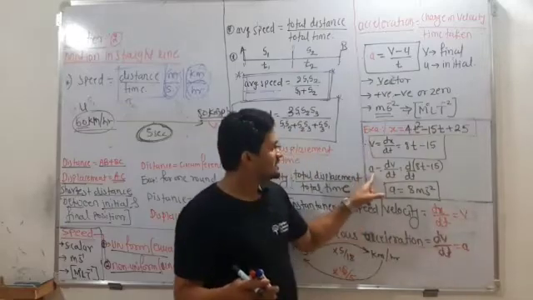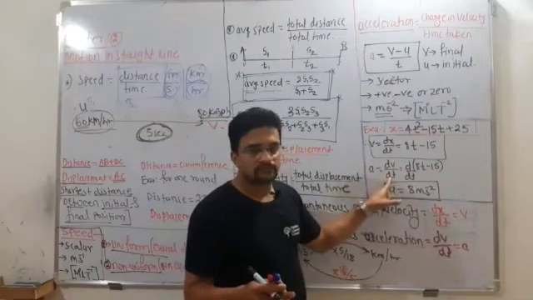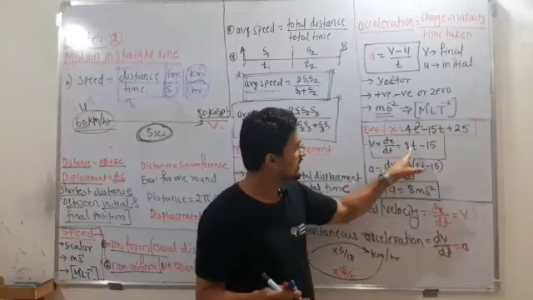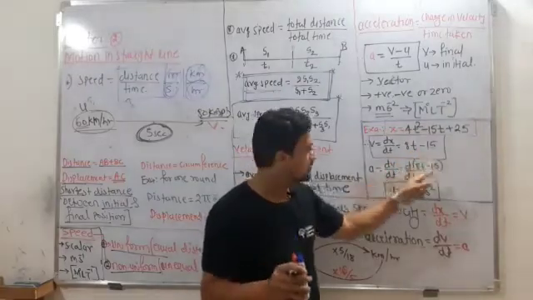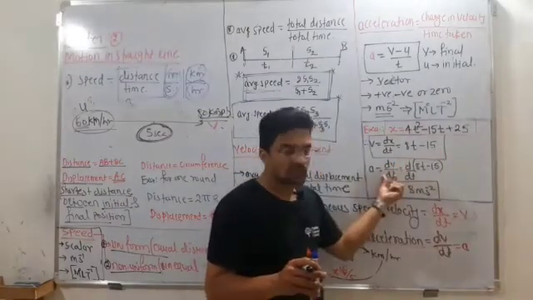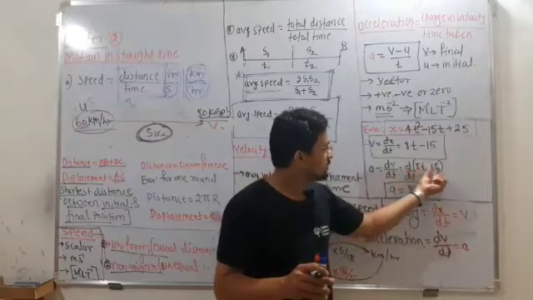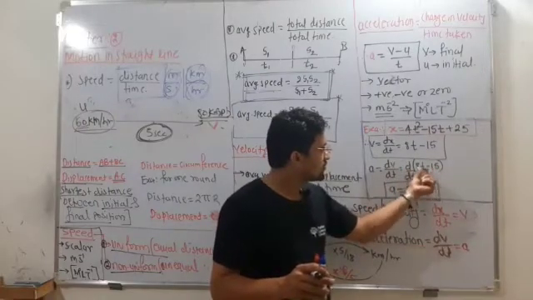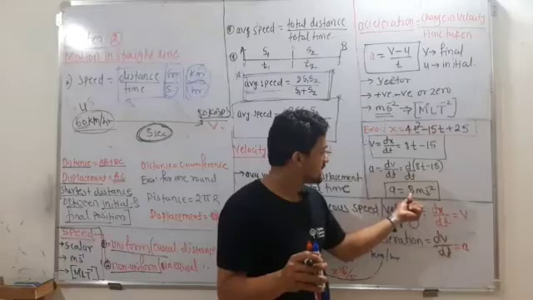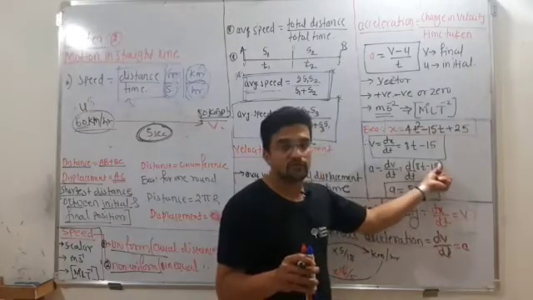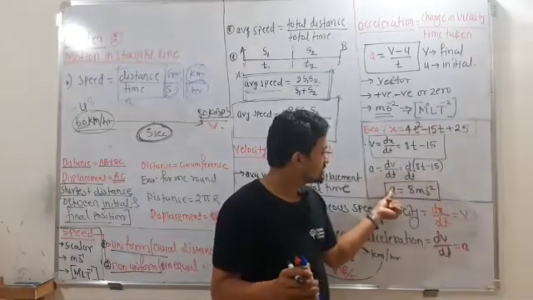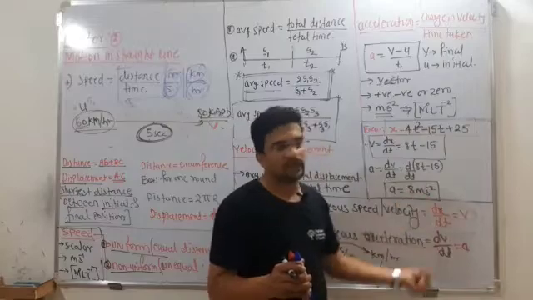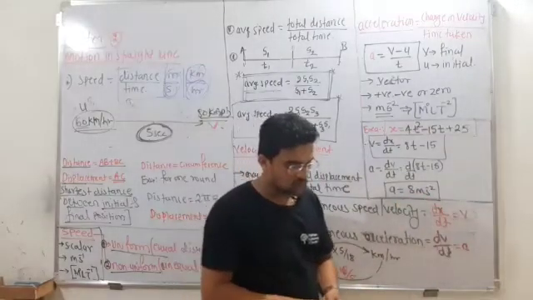Okay, and then acceleration is equal to what? dv by dt. But we know v is 8t minus 15, already calculated. So differentiate this with respect to time. Differentiation of 8t is 8 itself. Differentiation of minus 15 is 0. So acceleration is equal to 8 meter per second square.